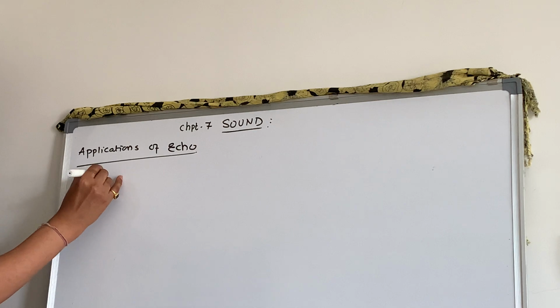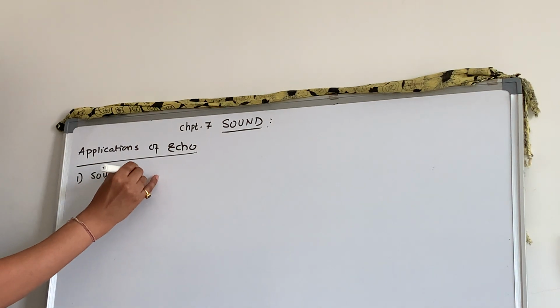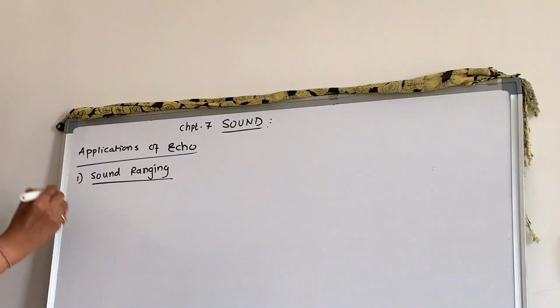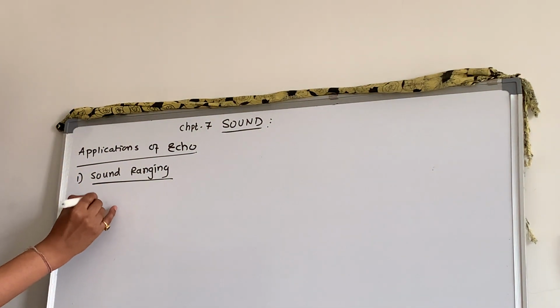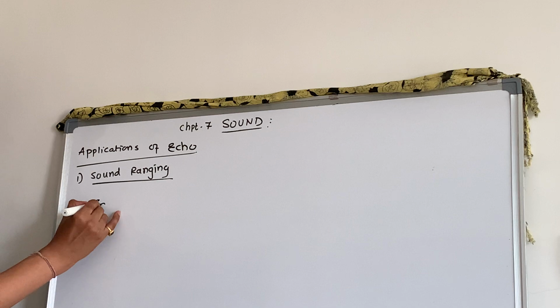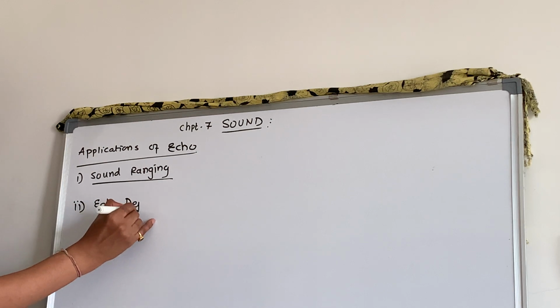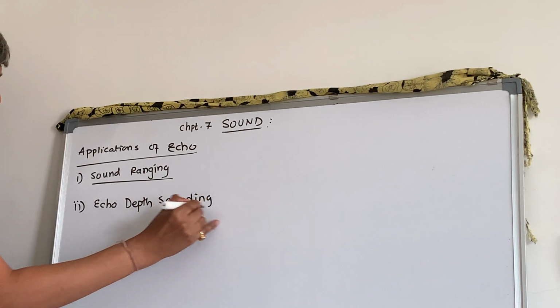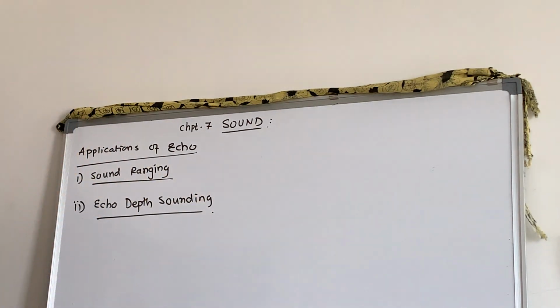One is called sound ranging. So first is called sound ranging, and second application is echo depth sounding. First is sound ranging and second will be echo depth sounding.